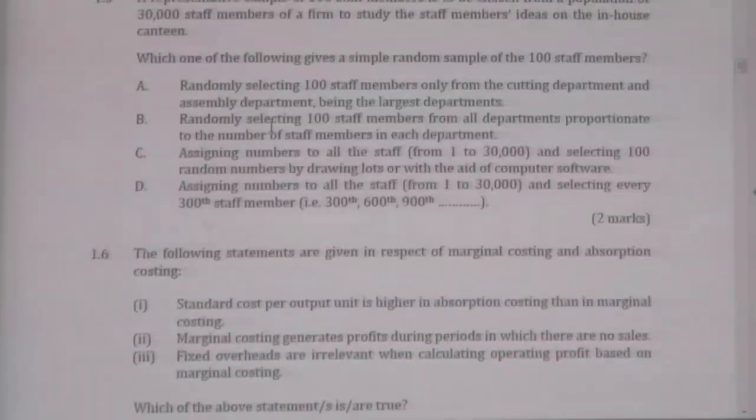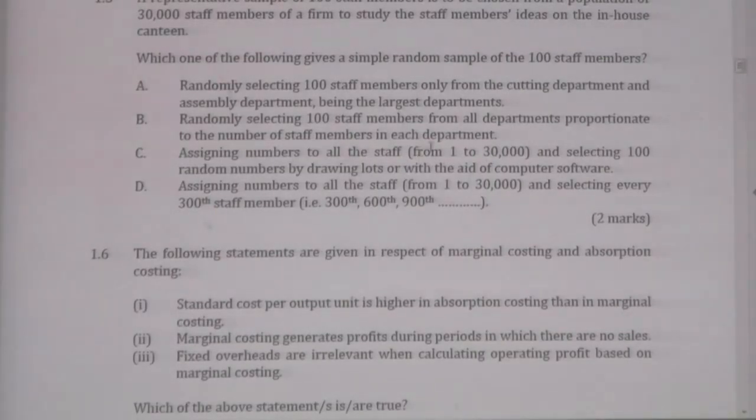Right. Previous question 1.5, which gives you the simple random sampling, right. Here, A: randomly select 100 staff members only from the cutting department and assembly department, that is not representing the entire population. B: randomly select 100 staff members from all the departments based on the proportion of each department.